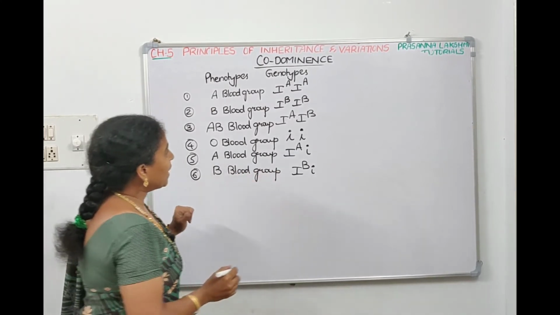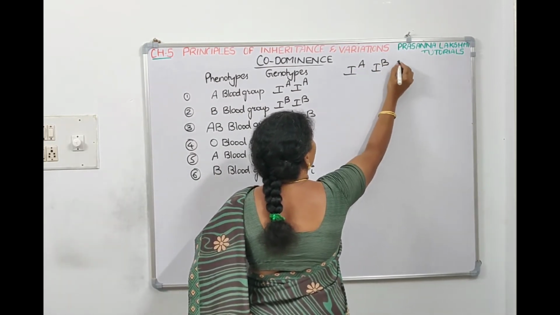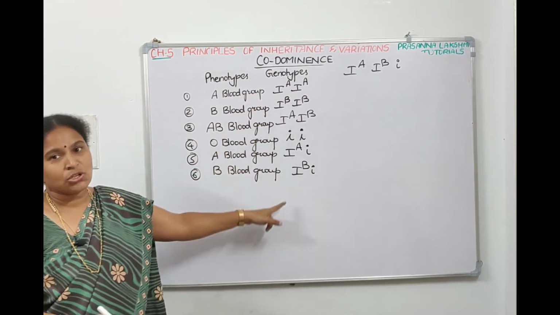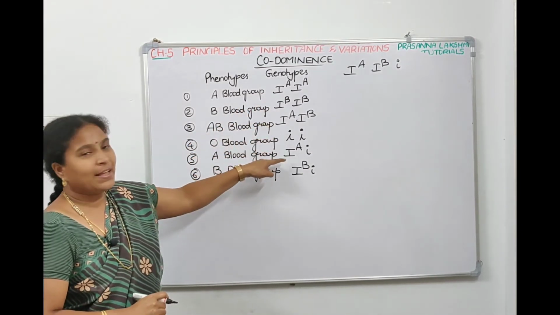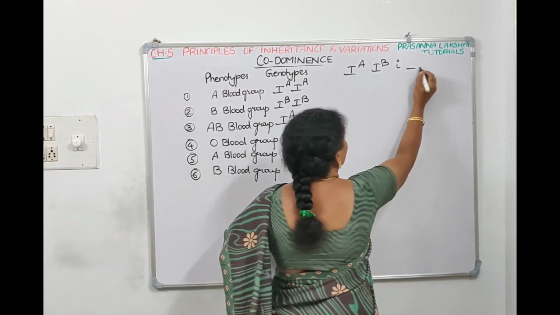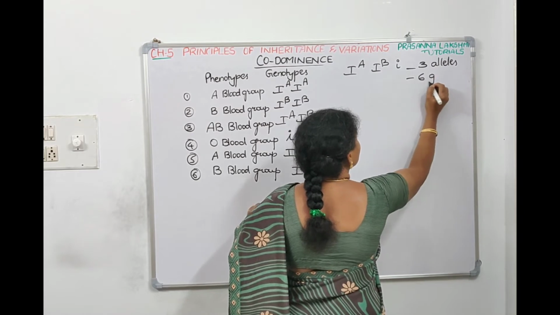So with 3 alleles, what are they? IA, IB, small i. So how many combinations of genotypes you can make? 1, 2, 3, 4, 5, 6. So alleles are 3, genotypes are 6.